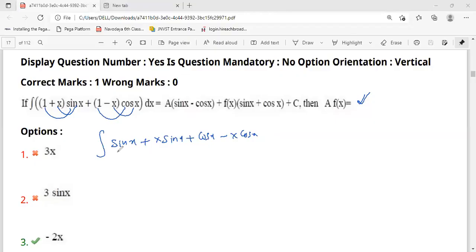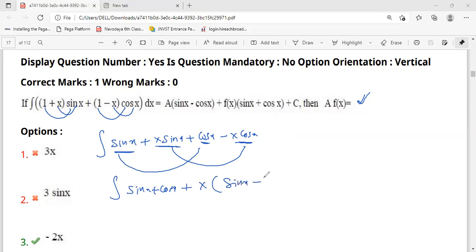After multiplying, this is sin x, this is cos x. Together we have to write this is x sin x, this is x cos x. Together we have to write these two one part, these two one part. We will write integration of sin x plus cos x plus, if you take x common, it will become sin x minus cos x. Now you make this total integration into three parts. This is integration sin x one part, plus integration cos x one part, plus integration x into (sin x minus cos x) one more part.